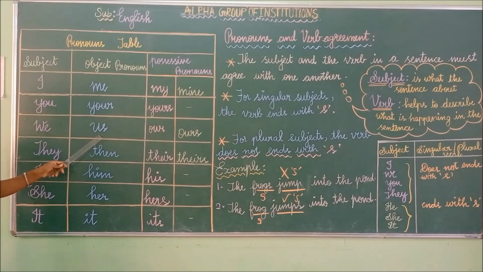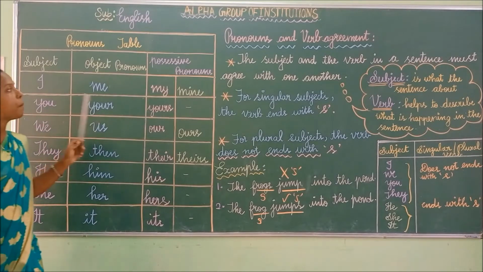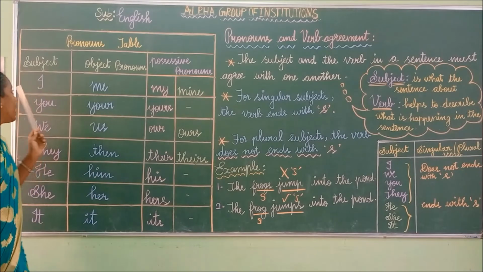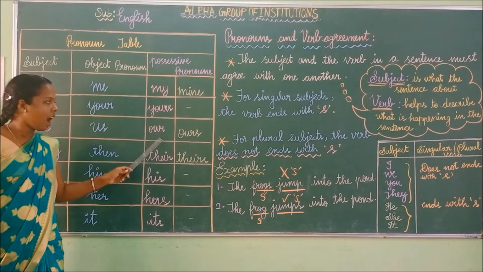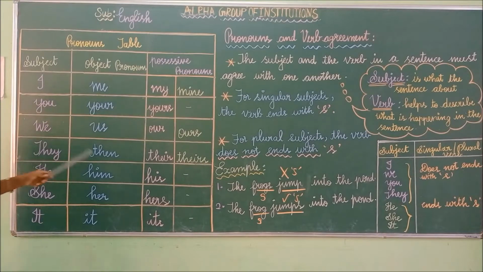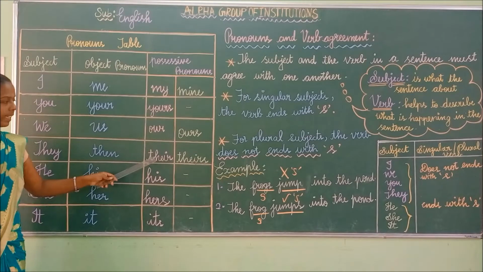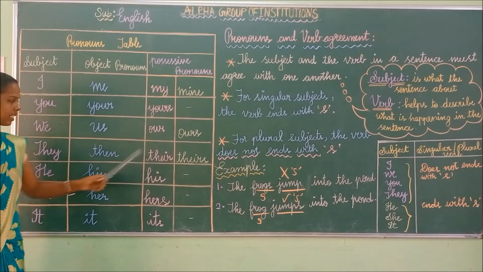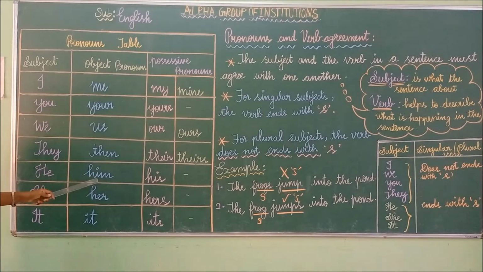We, us. In object pronoun, we changes into us. The possessive form of we is our or ours. They changes into them, their, theirs. He changes into him.